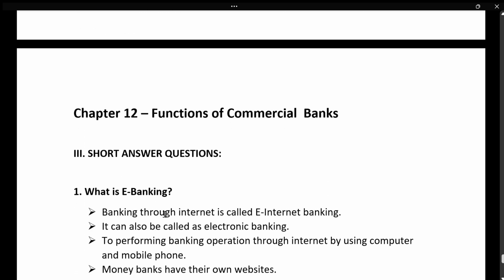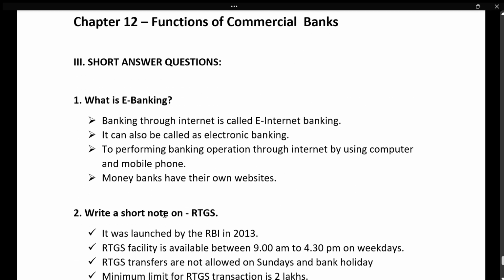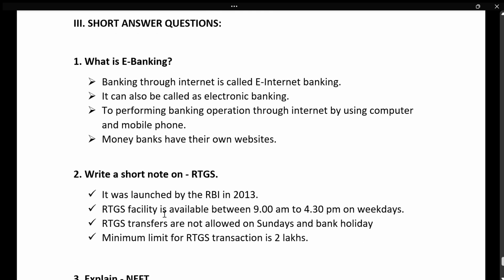And next is functions of commercial bank. Under this, what is e-banking? This all you can write on your own. Banking through internet is called internet banking. It is also called electronic banking. To perform banking operations through internet by using computer and mobile smartphones, they can do the banking. Many banks have their own websites. Here there is a spelling mistake, many banks.